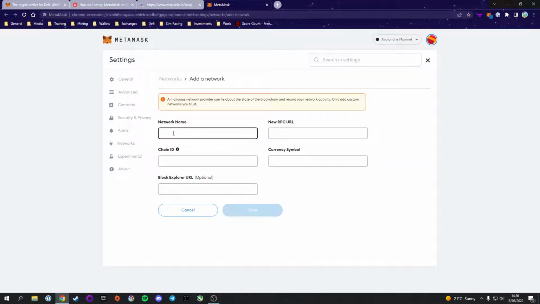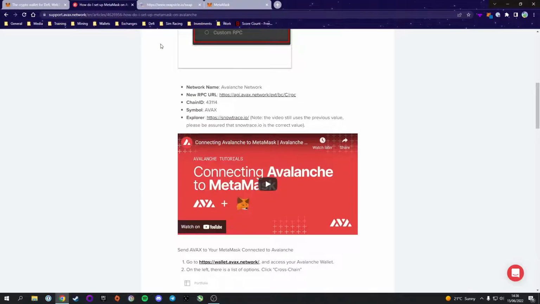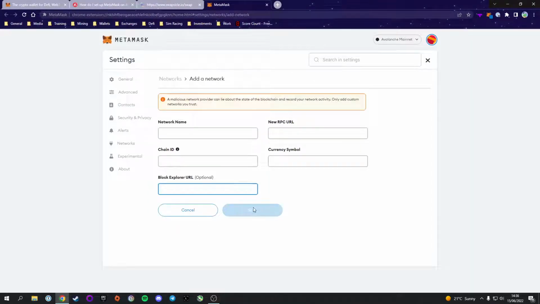Now, it's going to need you to fill in the network name, the RPC URL, the chain ID, currency symbol, and block explorer. I will leave a link down below to the support AVAX page, which has all of these details, and it is as simple as copying the details, pasting it in. Once it's all done, click save, and you should have the Avalanche mainnet up here working. So if you haven't got Avalanche set up as a network, pause the video and go do that now.